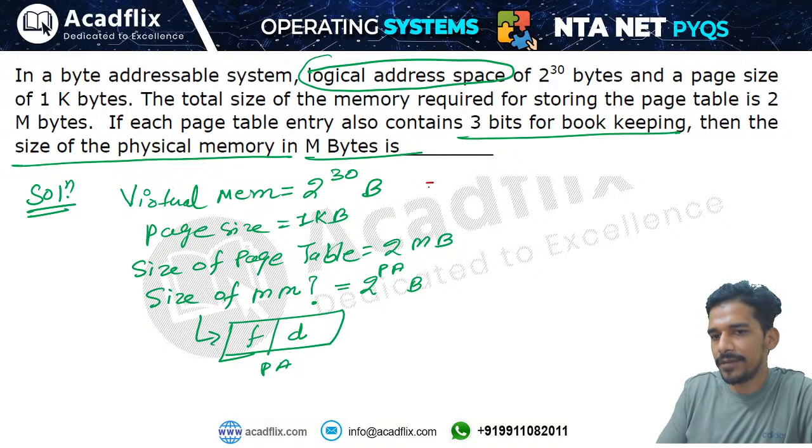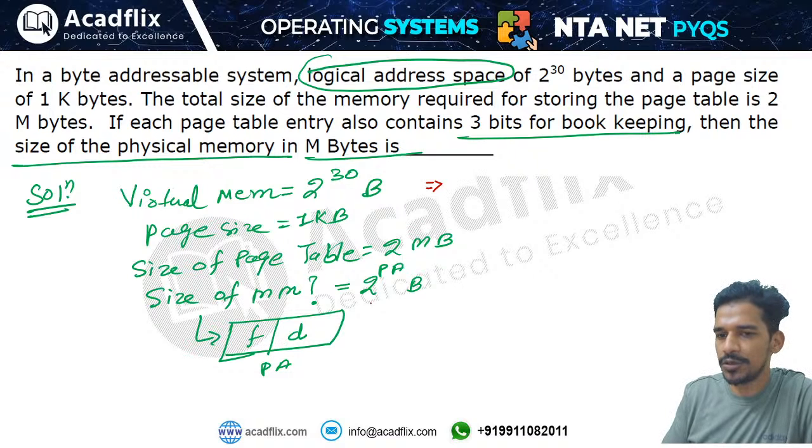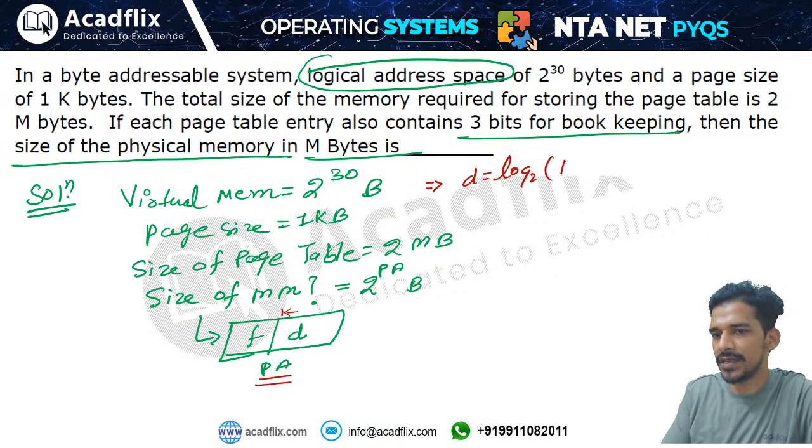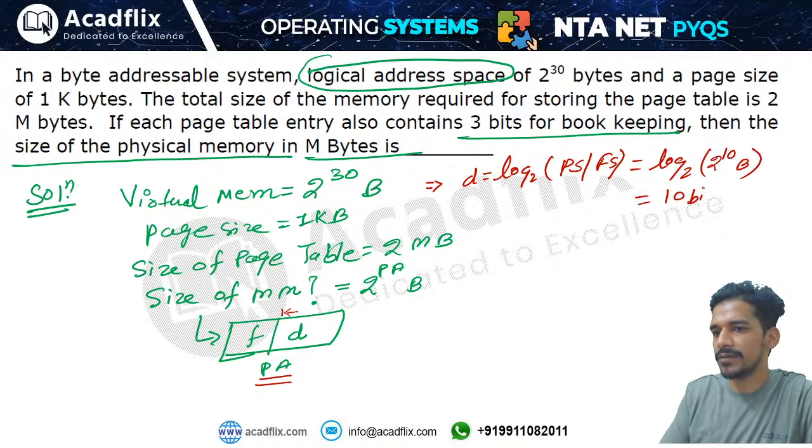Okay, so we know one thing. If you want to find out the size of the main memory, you should know what is the size of the physical address. And the size of the physical address you can easily find out. D field you can find out from the page size. So D field will be log base 2 of page size, or frame size. And we are given that the page size is 1 kilobyte. 1 kilobyte means 2 to the power 10 bytes. That means D field will be of 10 bits.